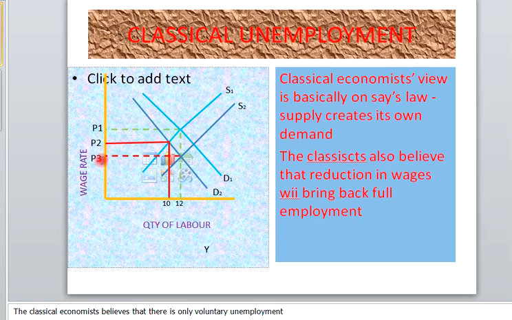And when the cost of production falls, it will give the entrepreneurs capacity to produce more. And when they produce more, believing that every supply we have is demand according to Say's law, the more output they produce, we have its demand. And when it has its demand, what is going to happen? The GDP of the economy will bounce back. When the GDP of the economy bounces back, you now say that from P3, if you check the new equilibrium, you are going to have it as here.